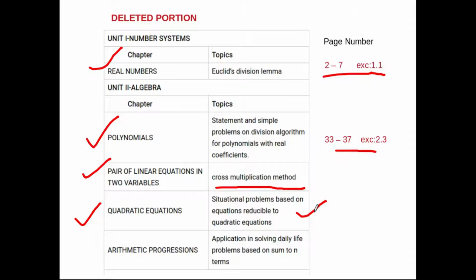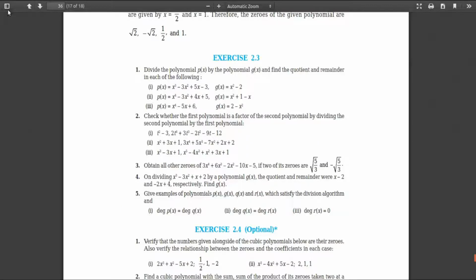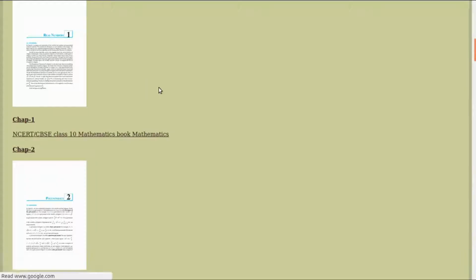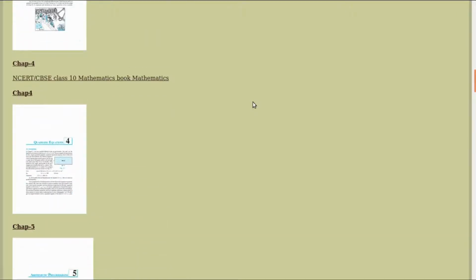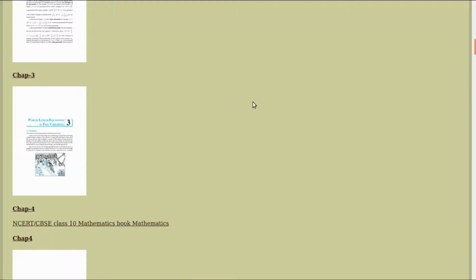Let me help you. Let's go to quadratic equations, polynomials, pair of linear equations. From pair of linear equations, just the cross multiplication method is removed. We know how to solve a pair of linear equations. There are three methods, right? One is the substitution method, the elimination method, and then the cross multiplication method. So the third method is removed.